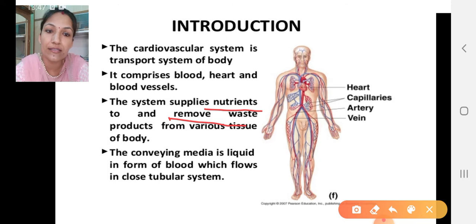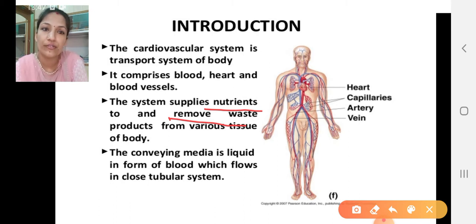It conveys different messages in the form of hormones, which are transported; the gases are transported, nutrients are transported. So the main component responsible for conveying to the different tissues is blood. And this blood is going to circulate in the closed blood vessels.